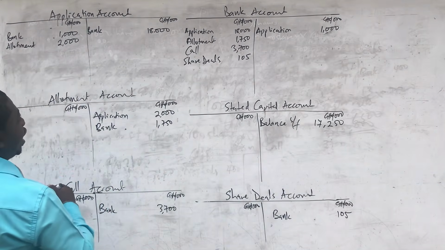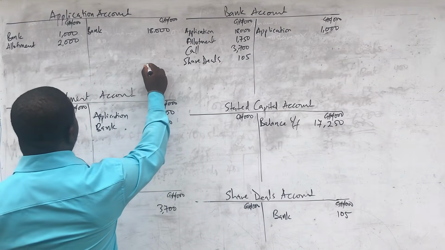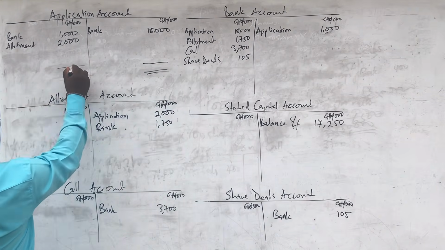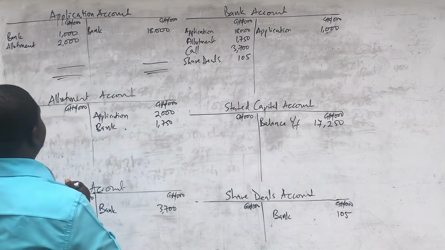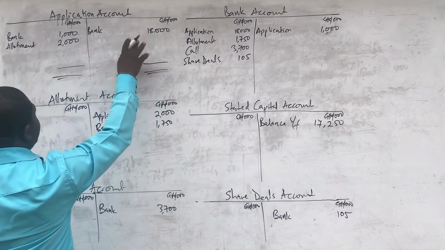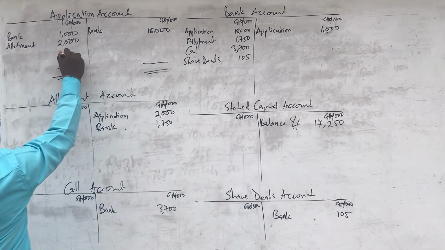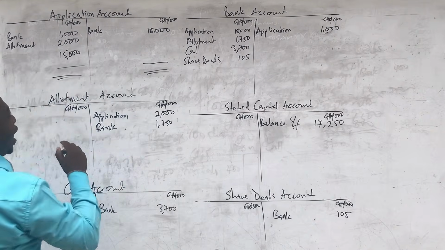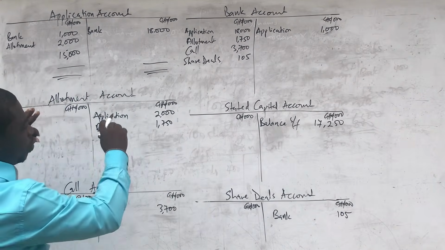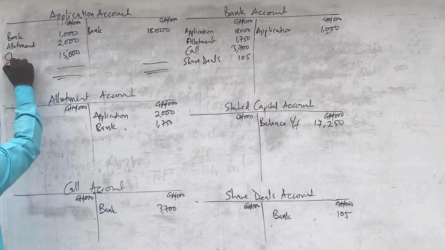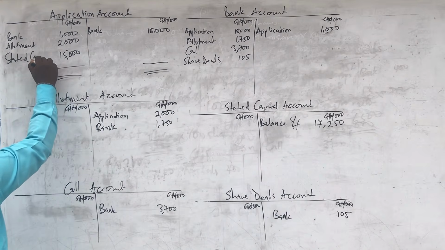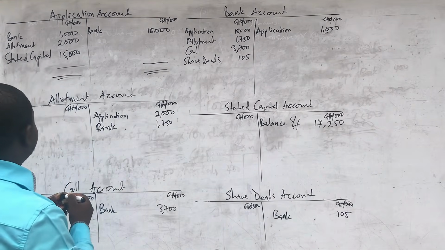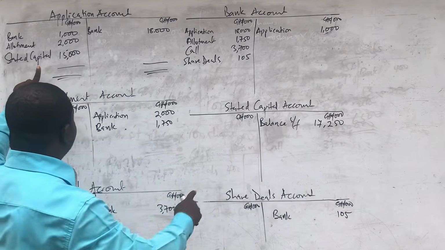When we come to the application account, we are going to close off the account, just like we do for any account. The difference, if you compare, this side is 18,000, we have a 3,000 up here. The difference is going to be 15,000. And instead of calling it balance carried down, I told you we are transferring. So we call it stated capital. And what is the meaning? It means that this is actually the money that we are transferring to stated capital.